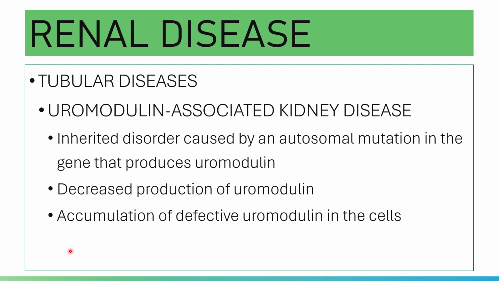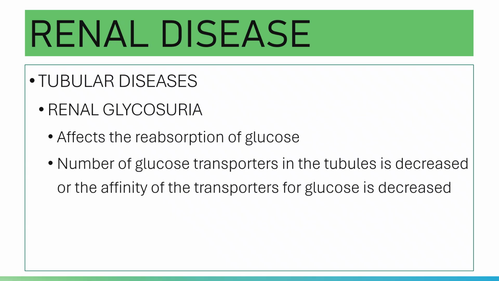So the mutation will cause increased serum uric acid and result in the development of gout in early years, before the detection of renal disease.